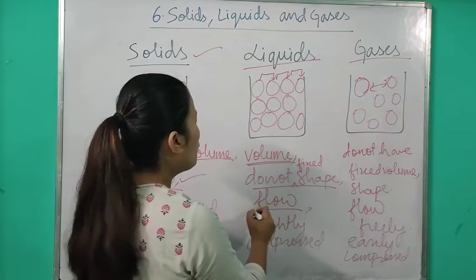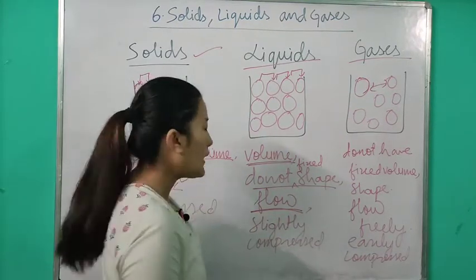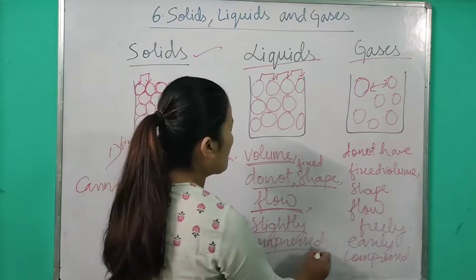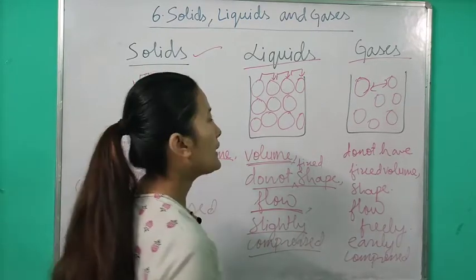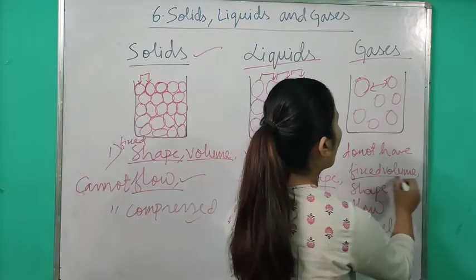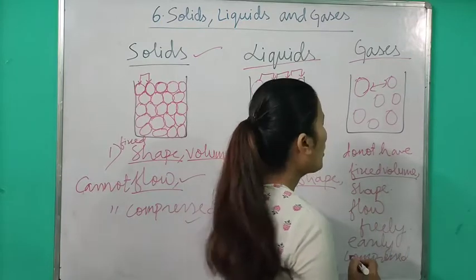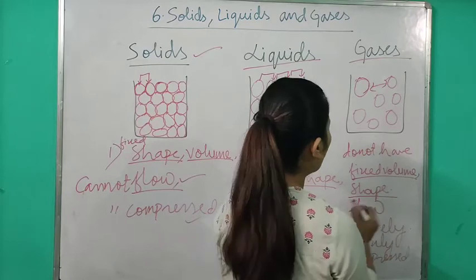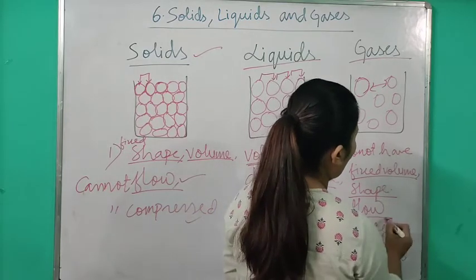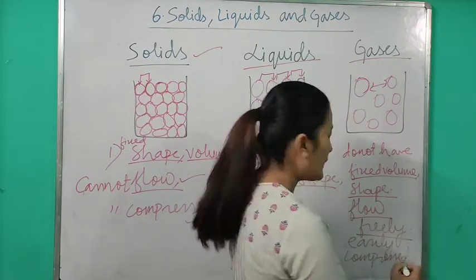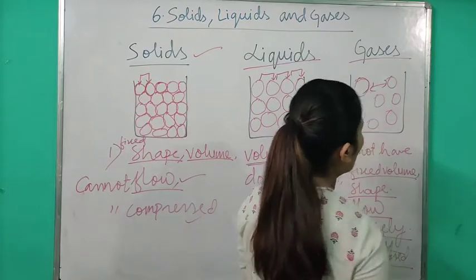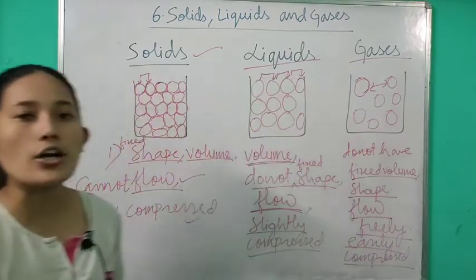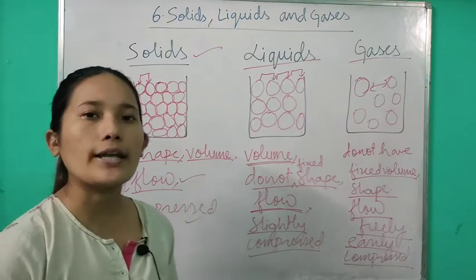Liquids can flow, and they can be slightly compressed. But in case of gases, they do not have fixed volume nor fixed shape, but they can flow freely and can be easily compressed. So these are the characteristics of solid, liquid and gas.